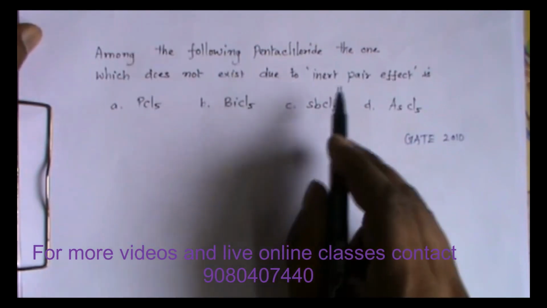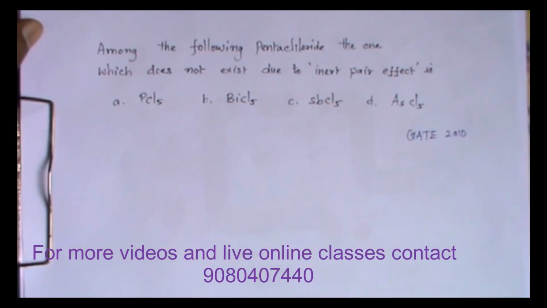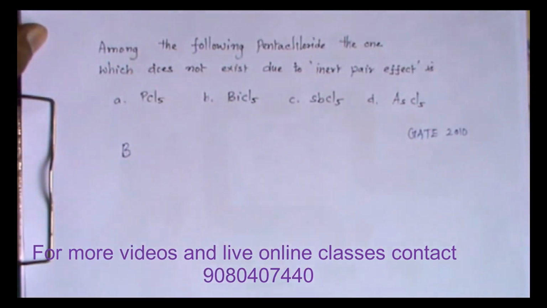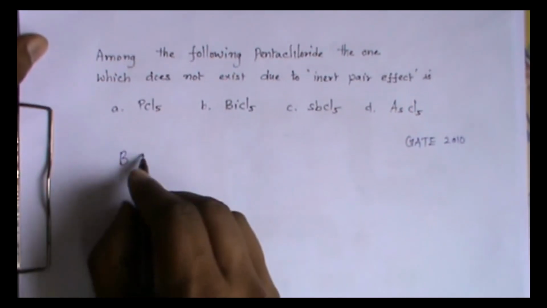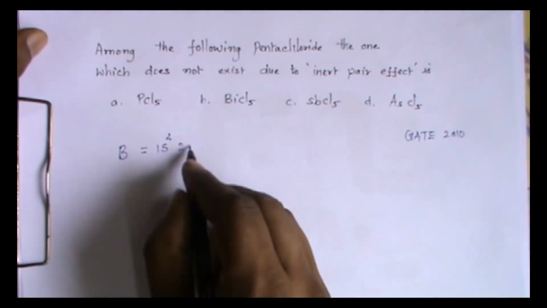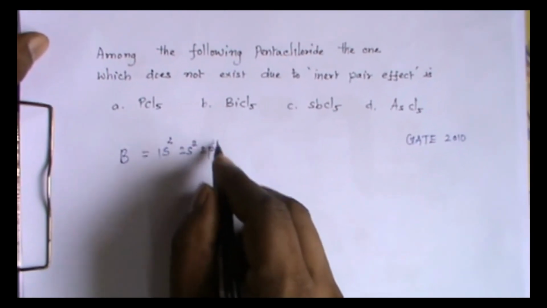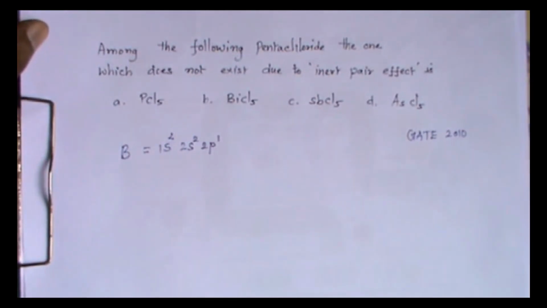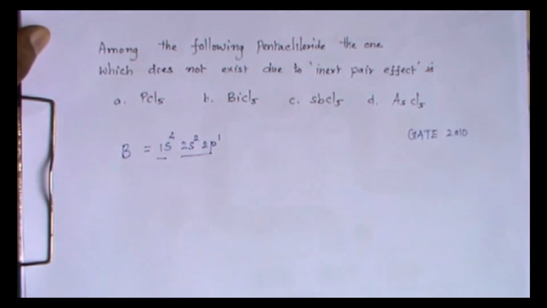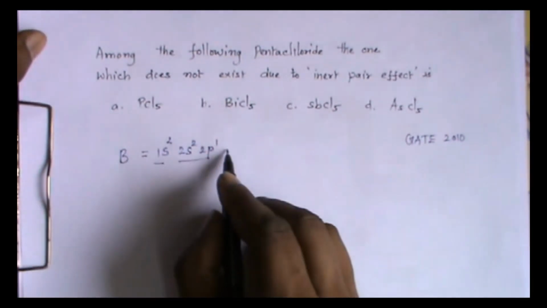First, let us see what is inert pair effect. Let us take boron as example. The electronic configuration of boron is 1s2, 2s2, 2p1. This is the first shell, this is the second shell. In the second shell, I have 3 electrons.